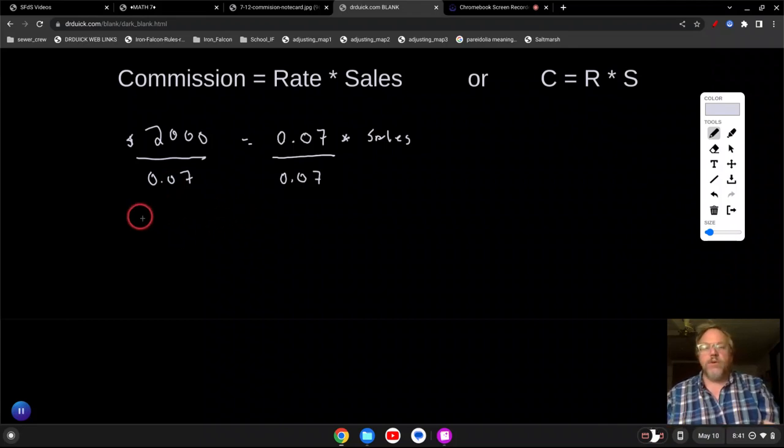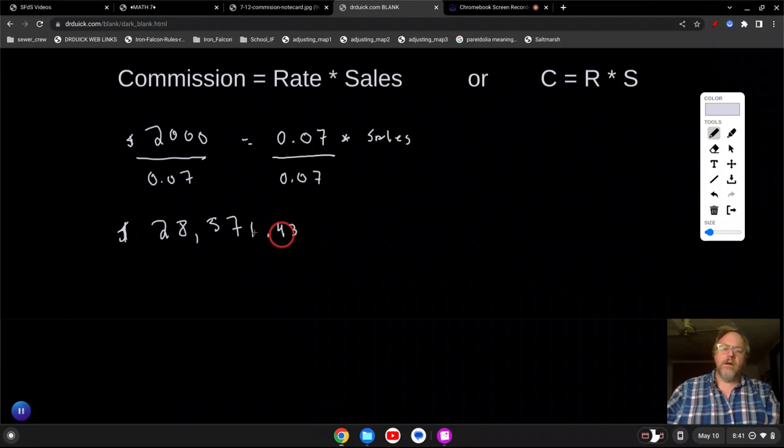The item I sold cost $28,571.43, because we go all the way out to the hundredths with money, right?